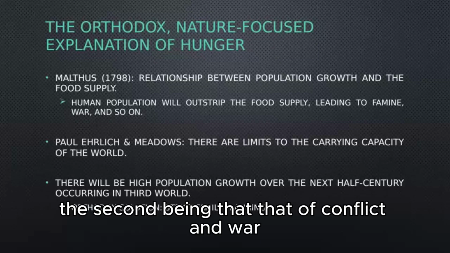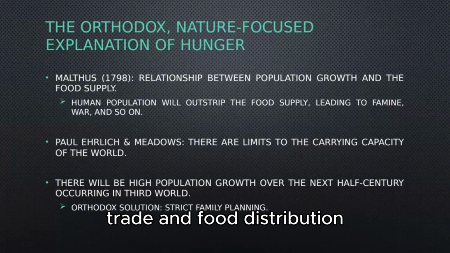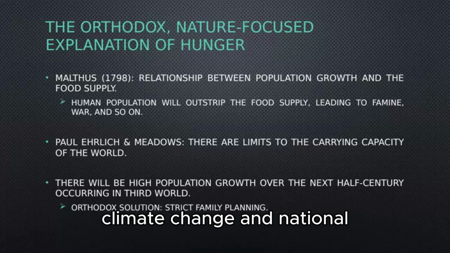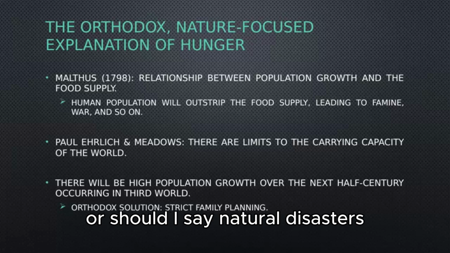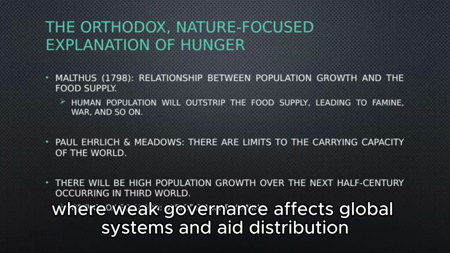The second being that of conflict and war, that violence disrupts farming, trade, and food distribution. The third is environmental problems such as drought, climate change, and natural disasters. And the fourth being political instability, where weak governance affects global systems and aid distribution.